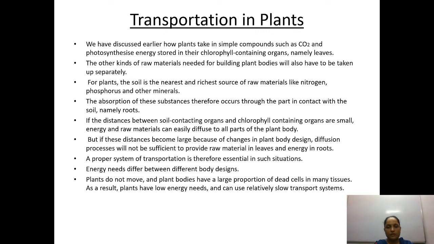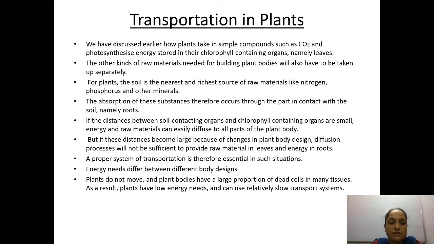Now the thing here is, what sort of material needs to be transported inside the plants? The way we have a circulatory system to transport oxygen, and the excretory products also need to be transported in the same way. There is a requirement in plants also to transport various substances like gaseous substances. Some of the hormones also need to be transported. Excretory waste also needs to be transported from the place where it is generated. So we are going to discuss transportation in plants.